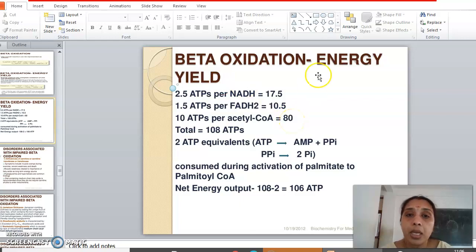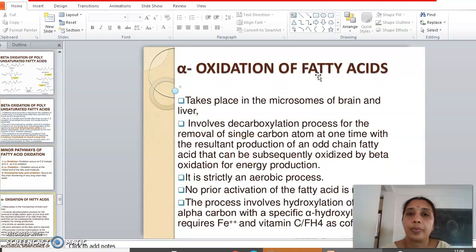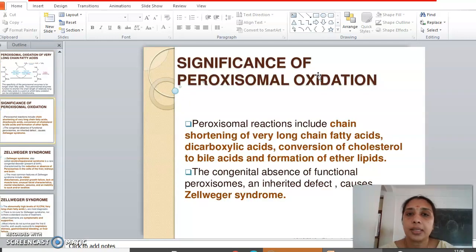energetics of beta oxidation. Then we are having regulation. How is fatty acid oxidation regulated? That's in the next video.